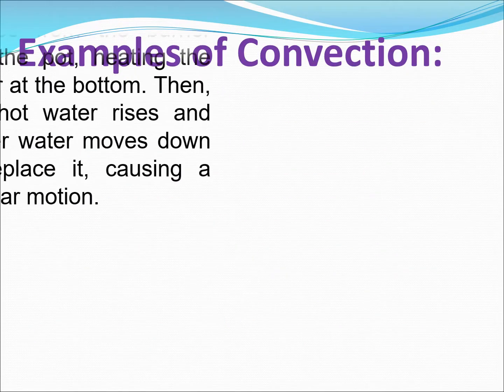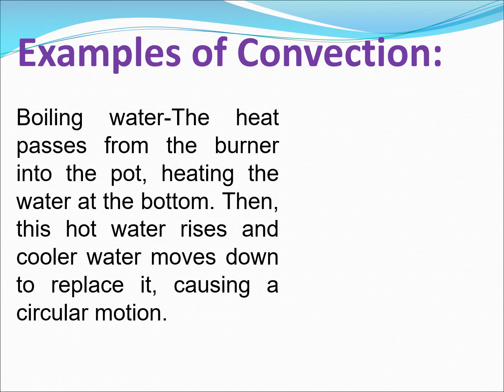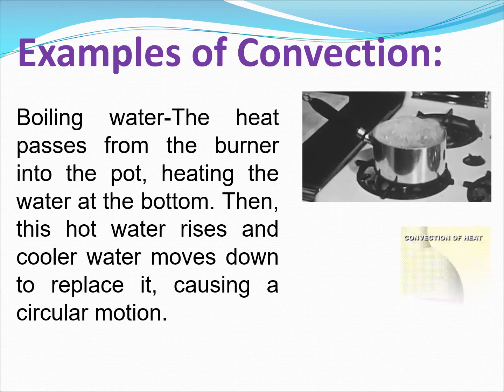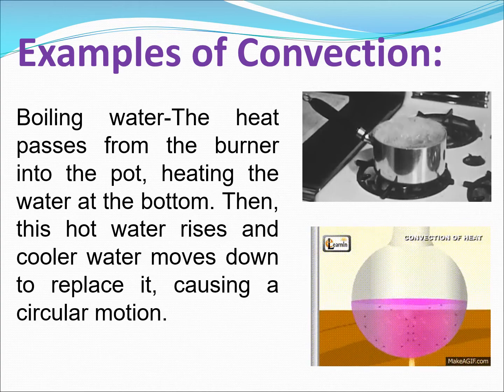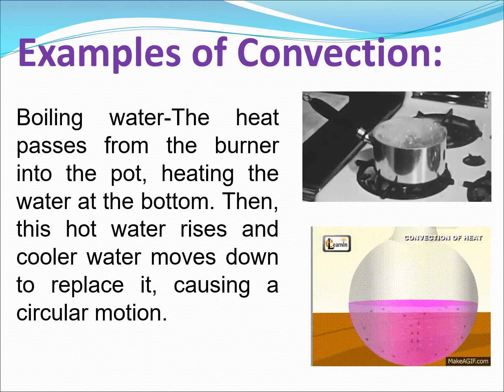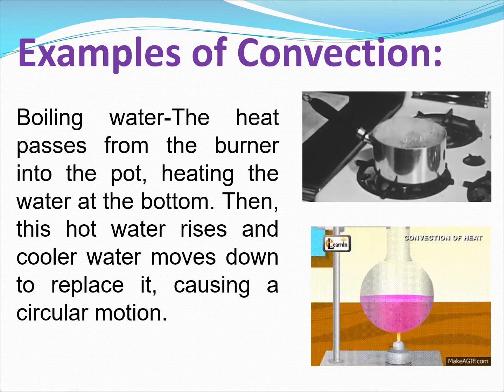Now let's understand convection through an example. Let's take an example of boiling water. The heat passes from the burner into the pot, heating the water at the bottom. Then this hot water rises and cooler water moves down to replace it, causing a circular motion.